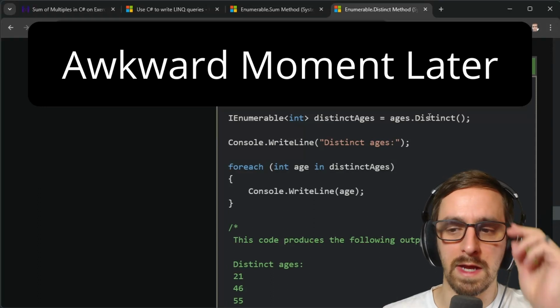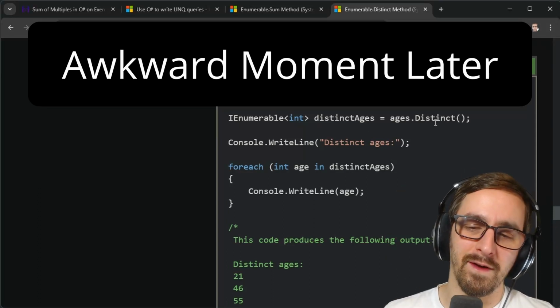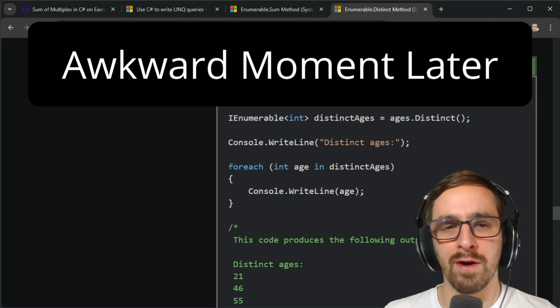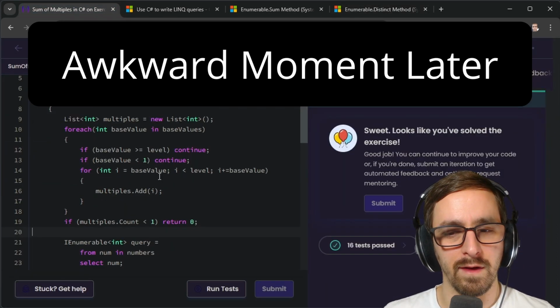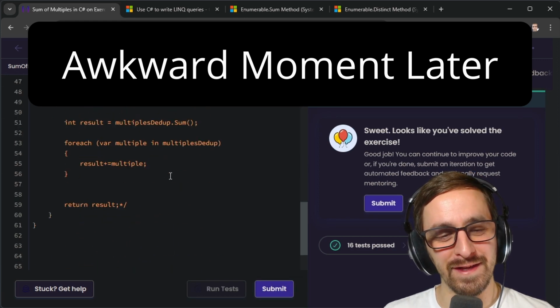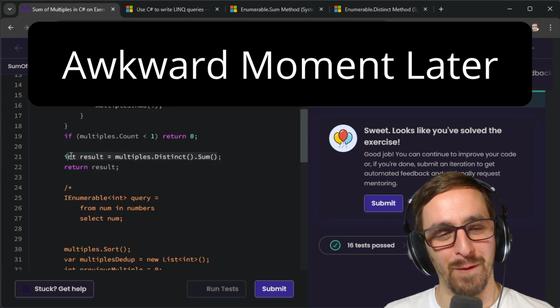IEnumerable distinct ages, ages.distinct. Okay, well, I thought it was going to be harder than that though. I was trying to do a query, but I feel like I don't have to. That's upsetting. All right, so all of this code turned into that one line.